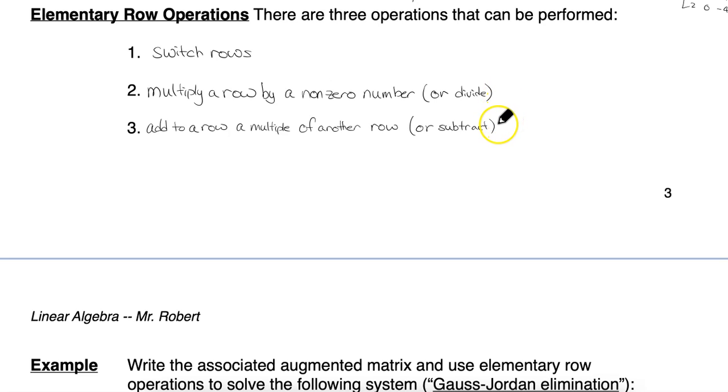And then the last thing you can do is to add a multiple of a certain row to another row. And this is what we do when we solve using addition. We set up 2 equations to have maybe 3x, and the other one has negative 3x, and then we add them together and it cancels out the x. This is the effect of the third row operation. You can add to a row a multiple of another row. Of course, you can also subtract from a row a multiple of another row.